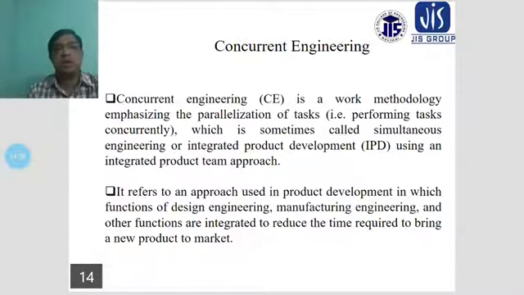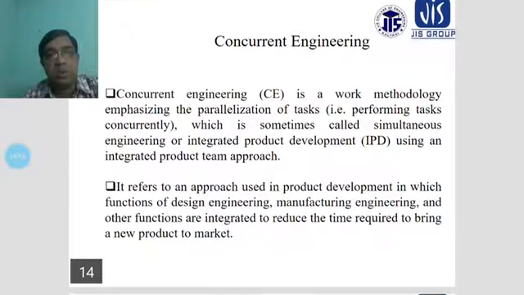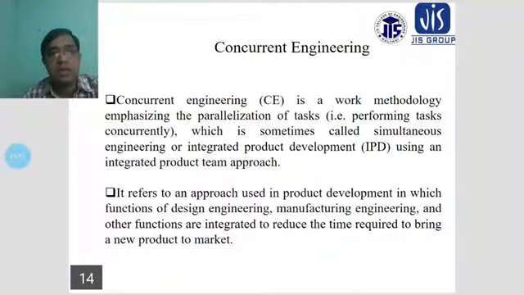Concurrent engineering is a different type of engineering from sequential engineering. Concurrent engineering is a work methodology emphasizing the parallelisation of tasks, that is, performing tasks concurrently. It is sometimes called simultaneous engineering or integrated product development, IPD, which uses an integrated product team approach.